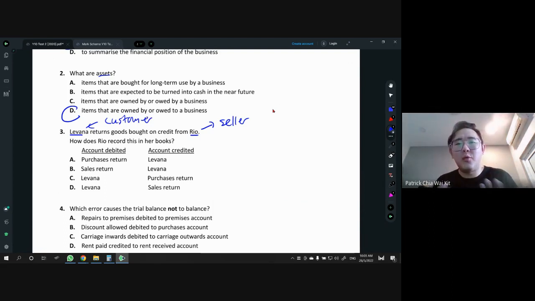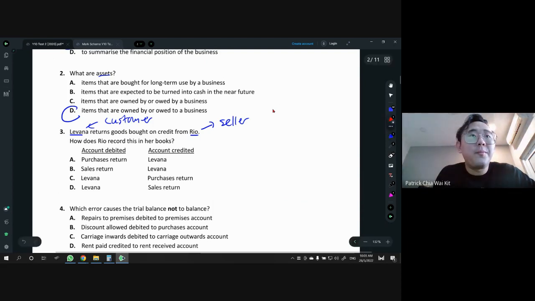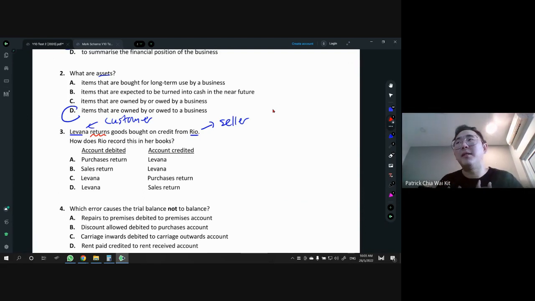As a customer, we buy things, and as a seller, we sell things. And right now, we are talking about return, right? So Lavana returns goods. That means if we are the customer, we return goods, and it's called purchases return. If we are the seller, if we are Rio, then the customer returns goods to us, and we call it sales return. So this will help you to determine whether it is sales return or purchases return. So you need to know who you are first, right?